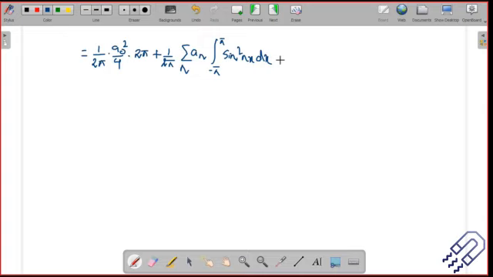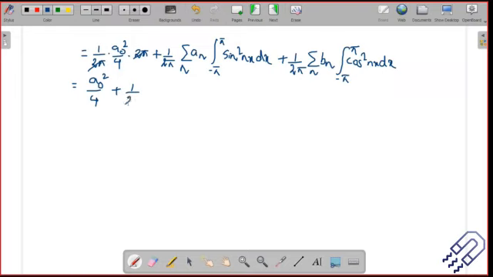That's one term. Plus 1 divided by 2 pi, summation n b n, integration from minus pi to plus pi of cos square nx. Let's simplify this. The 2 pi cancels here, and it will be a naught square divided by 4. Even if you're not looking into it as I am doing, you can do it on your own, and you should all arrive at the same result.